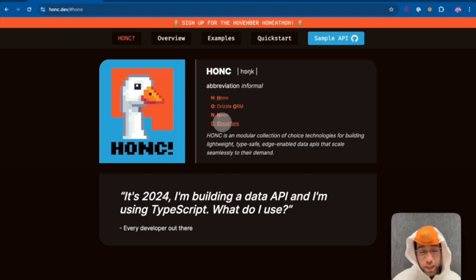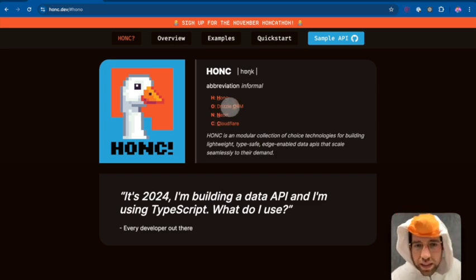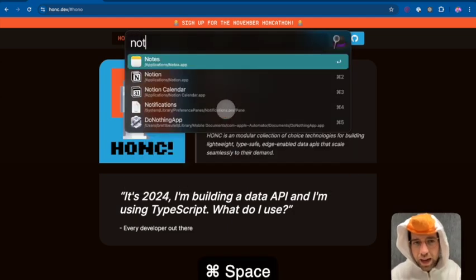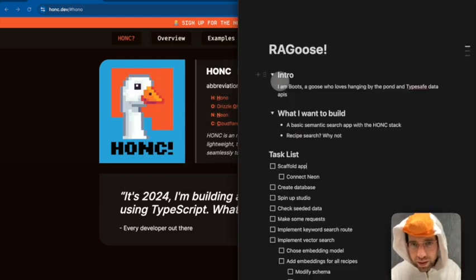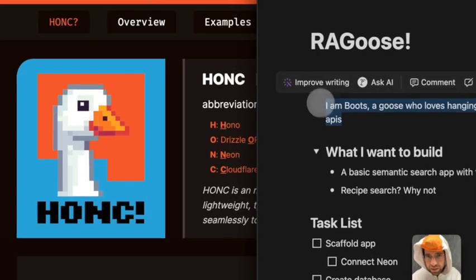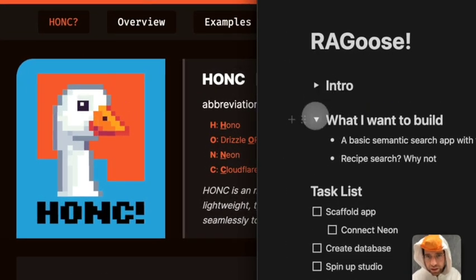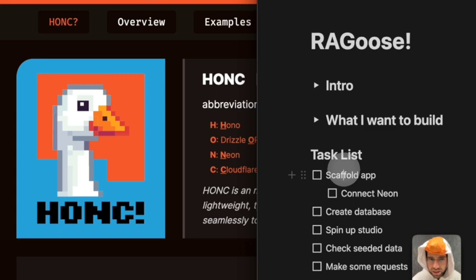Or geese also like food. I particularly like breadcrumbs, mainly just breadcrumbs. Aside from that, let me think. I took some goosey notes here. So I introduced myself, I talked about what I want to build, and then I have a task list of things to do. All right, so honk app.